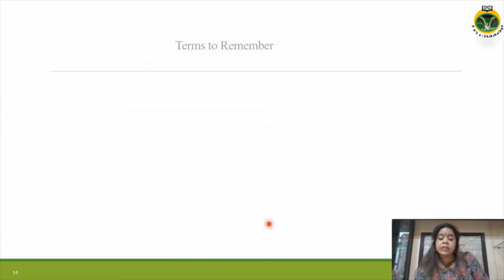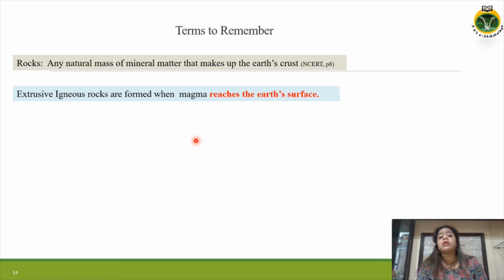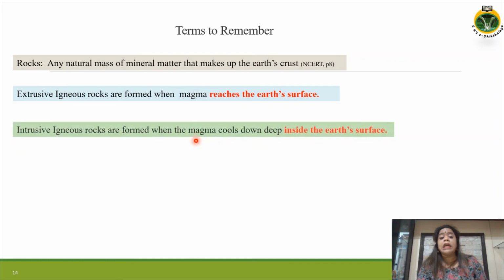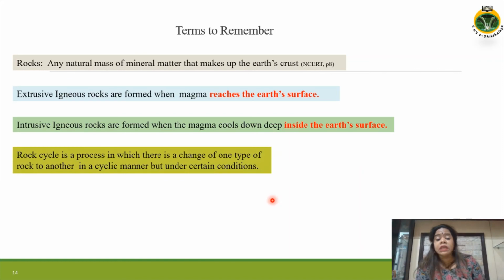So let's see some important terms. Rocks: any natural mass of mineral matter that makes up the earth's crust is a rock. Extrusive igneous rocks are formed when the magma reaches the earth's surface. Intrusive igneous rocks are formed when magma cools down deep inside the earth's surface. Rock cycle is a process in which there is a change of one type of rock to another in a cyclic manner but under certain conditions.